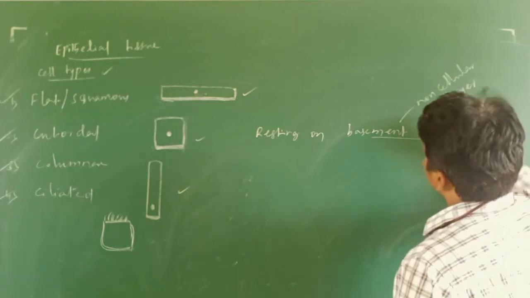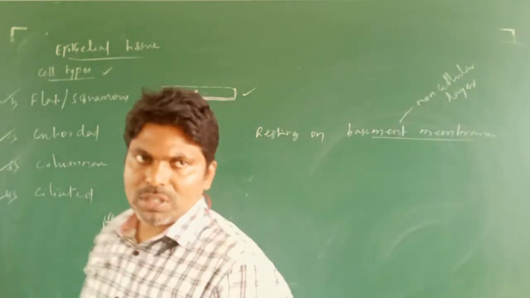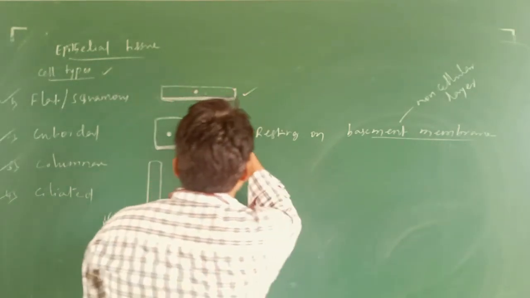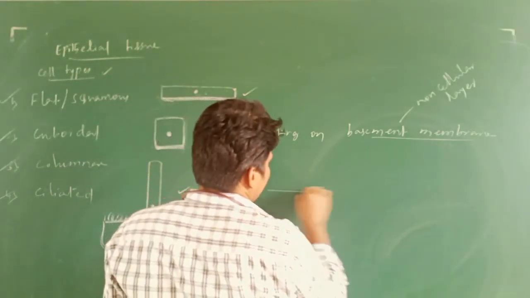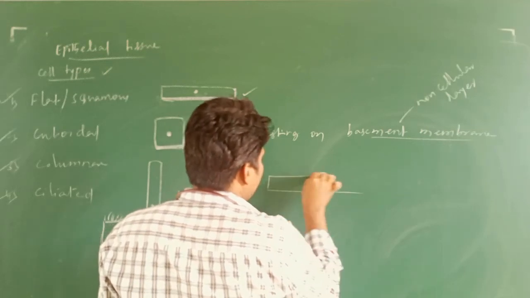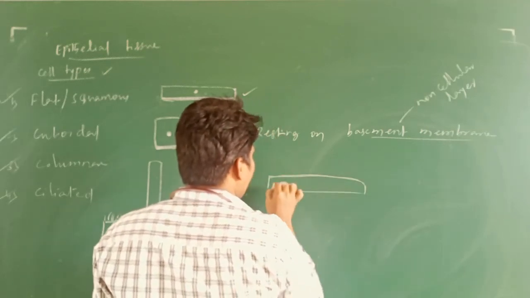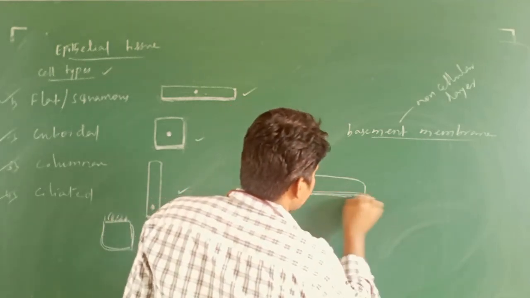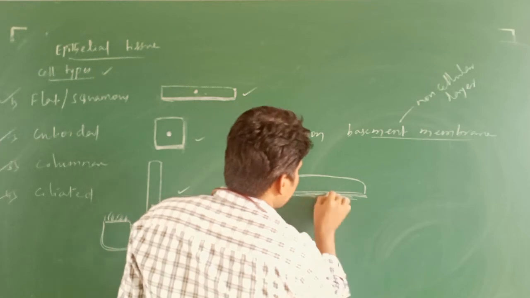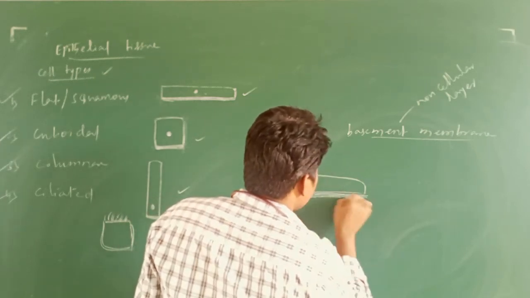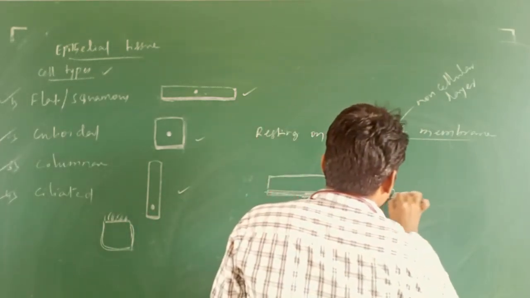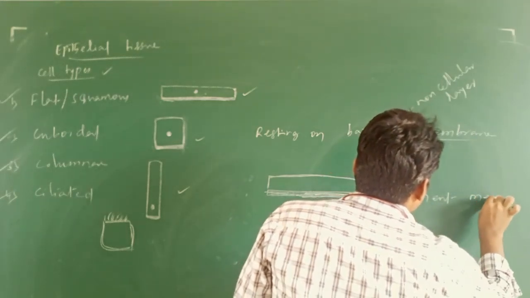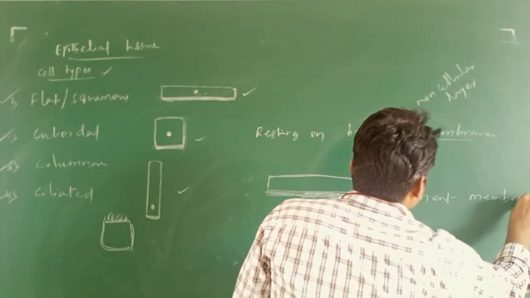Non-cellular layer which provides the anchoring support as well as the elastic support. Suppose if you take a flat cell, this is the flat cell. On this flat cell, what is present? The basement membrane. This basement membrane again is going to be differentiated. Suppose this is the basement membrane. Okay, this is the basement membrane.